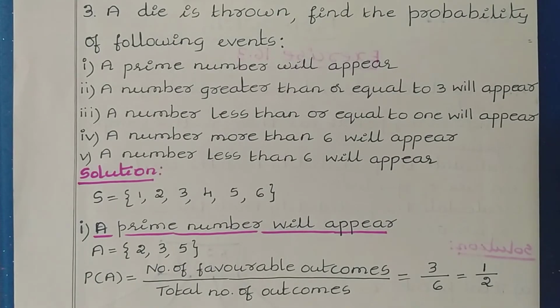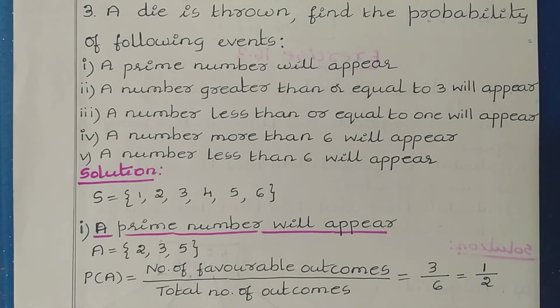Question number 3. A die is thrown. Find the probability of the following events. 1. A prime number will appear. 2. A number greater than or equal to 3 will appear. 3. A number less than or equal to 1 will appear. 4. A number more than 6 will appear. 5. A number less than 6 will appear.